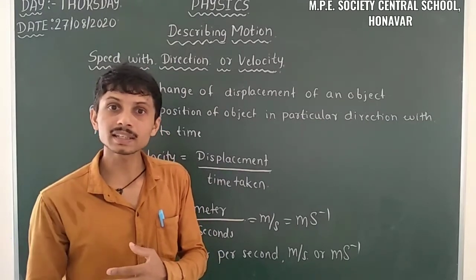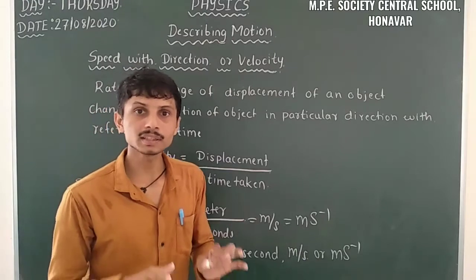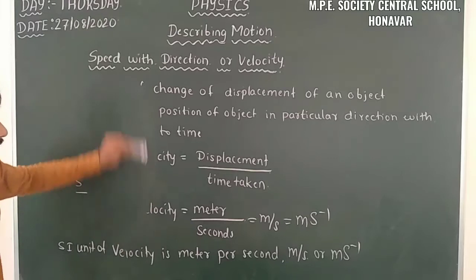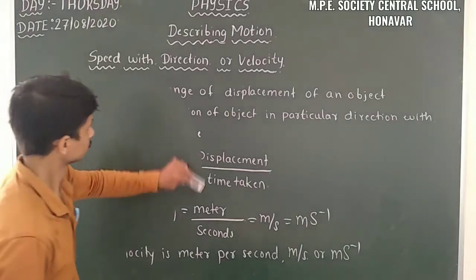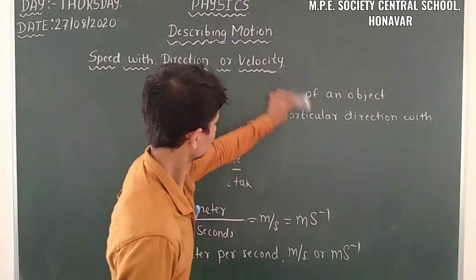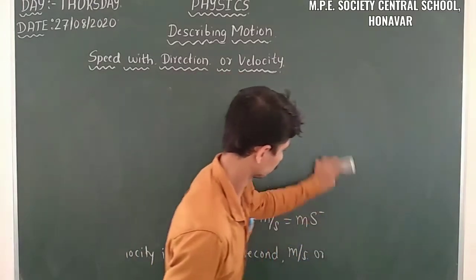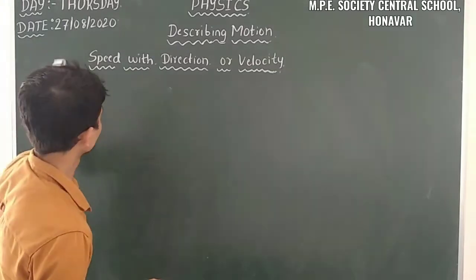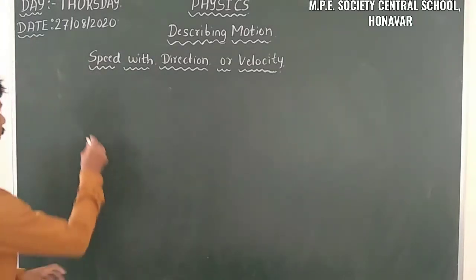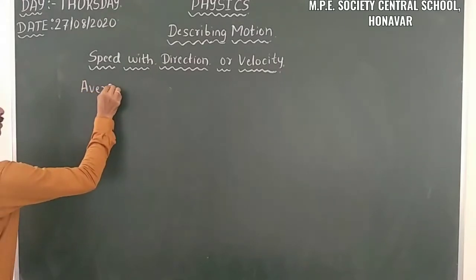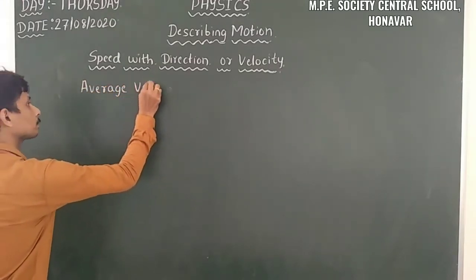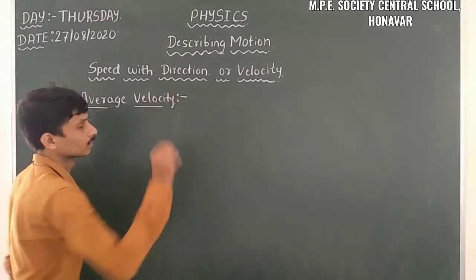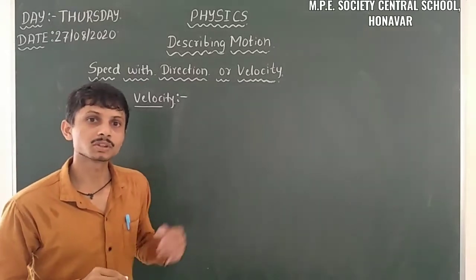In that case we have to take the average velocity. So let us discuss average velocity.